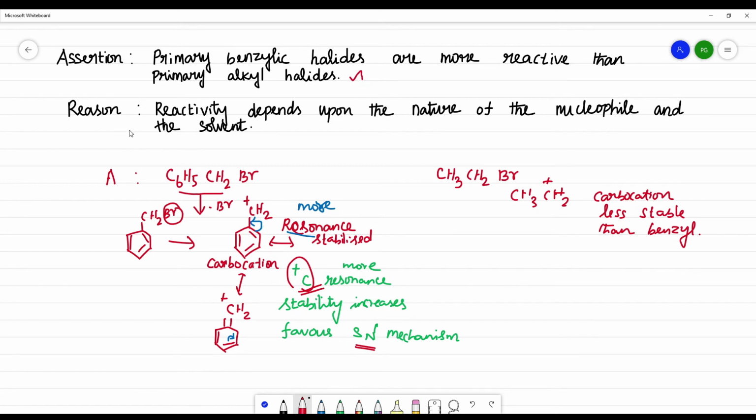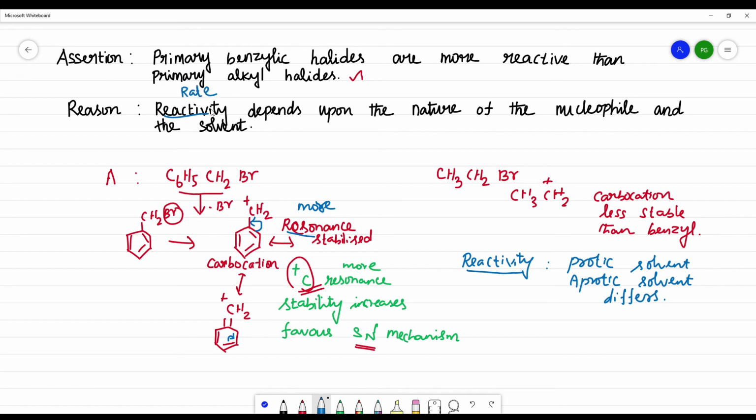Then moving on to the reason. Reactivity depends upon the nature of the nucleophile and the solvent. So you should know what reactivity is. Reactivity means that if there is a protic solvent or an aprotic solvent, reactivity differs. You should not confuse reactivity with rate.